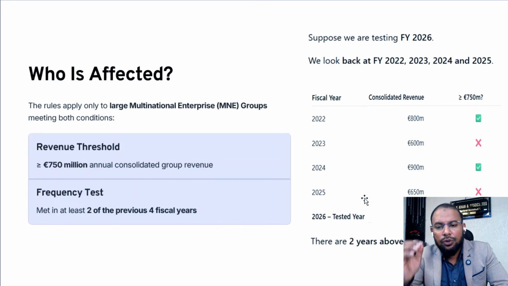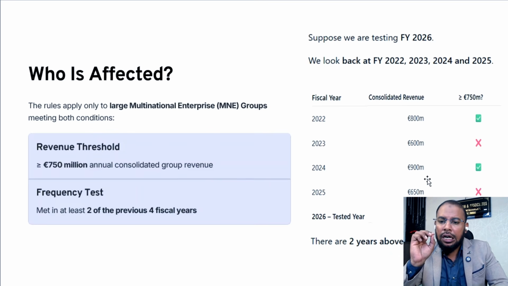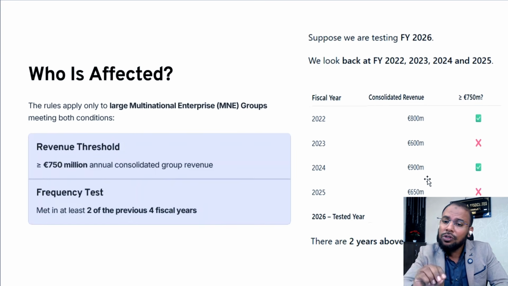So the tested year, we need to exclude. The last 4 years, we need to consider. In the last 4 years, you can see that in 2022 they are crossing 750 million and 2024 is also crossing the limit of 750. So I hope you understand 2 years already met these conditions. Remember, in 2026 they are not crossing the limit, and in 2025 they are not crossing the limit. Yet they have to pay the minimum global tax. I hope this is clear. This is important, so that's why we discuss it here in layman language.